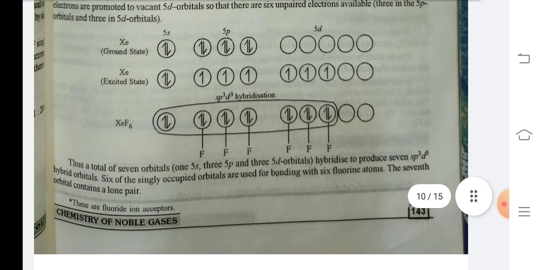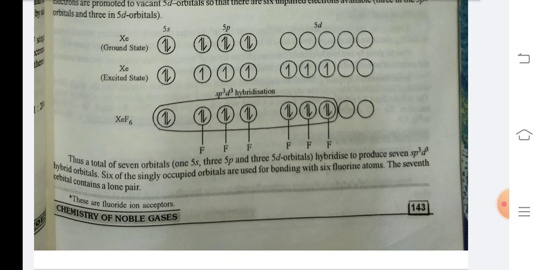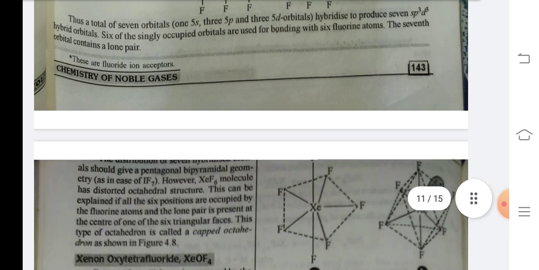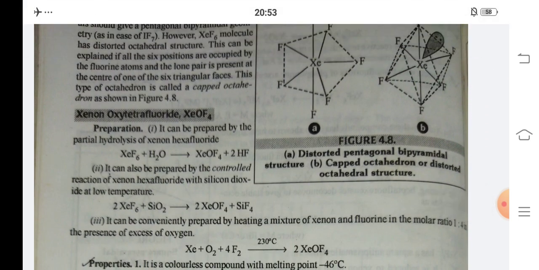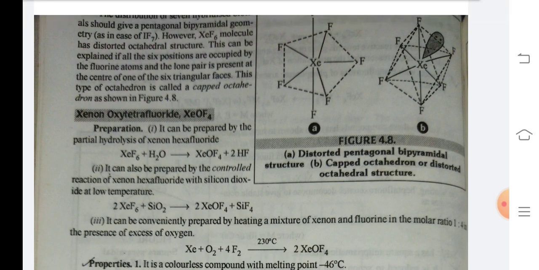Thus, a total of 7 orbitals, 1 5s, 3 5p and 3 5d orbitals, hybridize to produce 7 sp3d3 hybrid orbitals. 6 of the singly occupied orbitals are used for bonding with 6 fluorine atoms. The 7th orbital contains a lone pair. The distribution of 7 hybrid orbitals should give a pentagonal bipyramidal geometry.